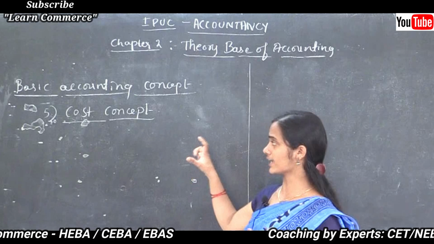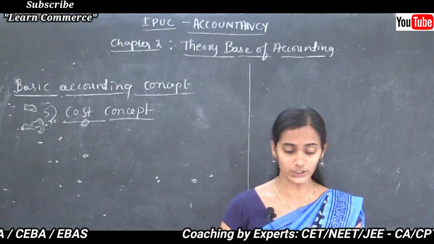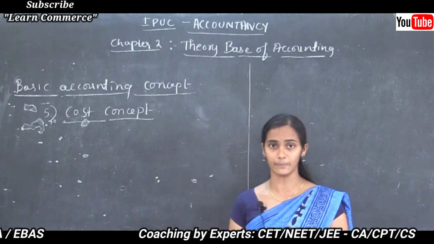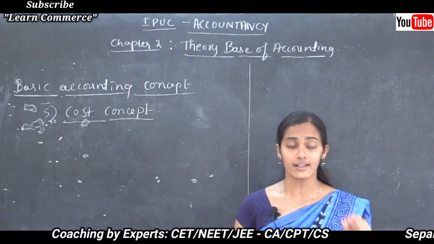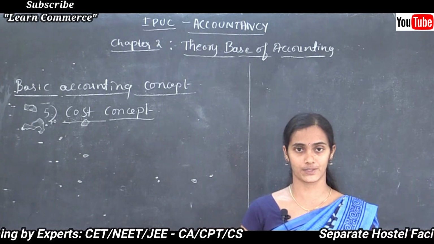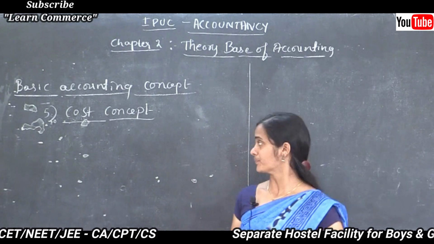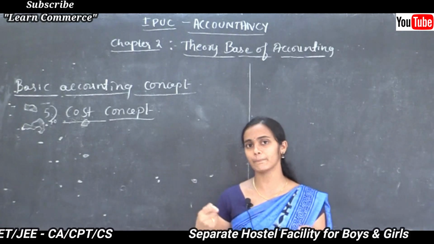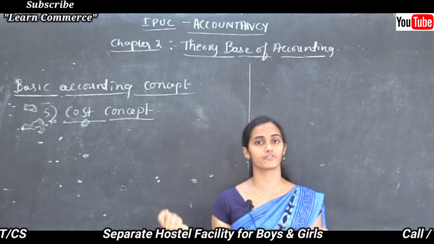So what exactly is the cost concept? According to the cost concept, all the assets are recorded in the books of accounts at their purchase price. For example, to run the business organization, we need to purchase some assets.